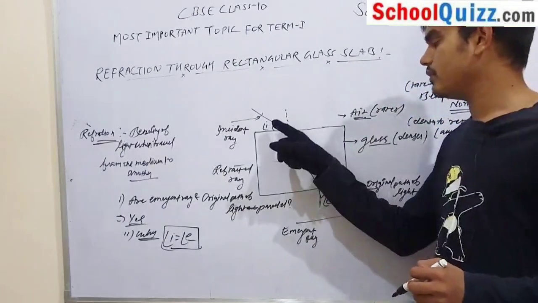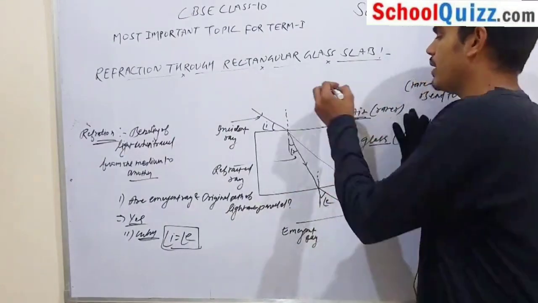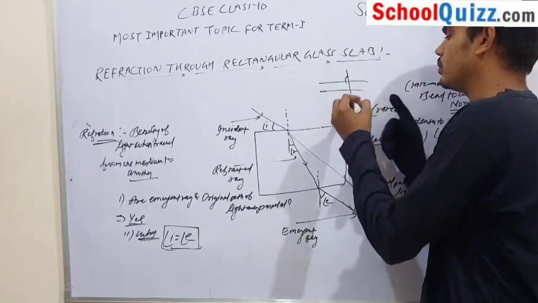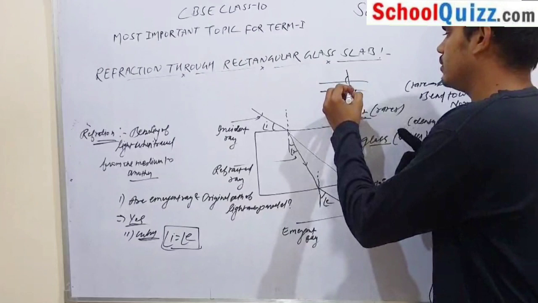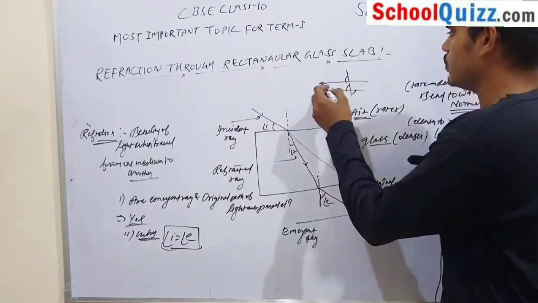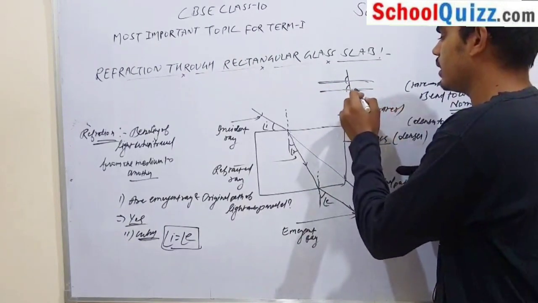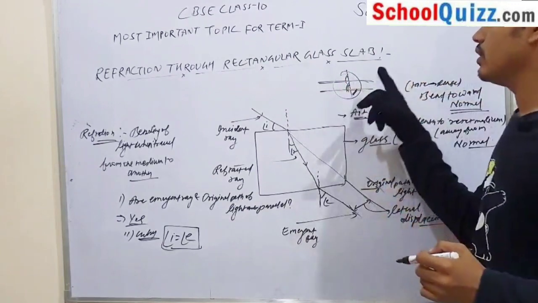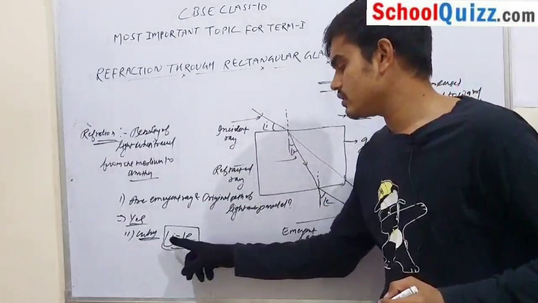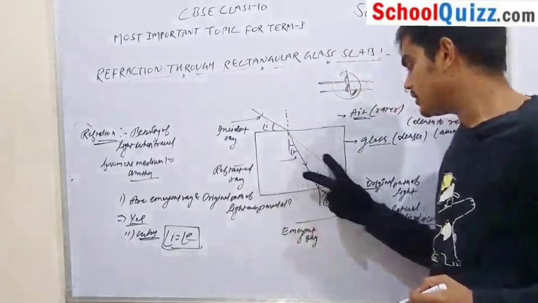Why are these parallel? This angle and this angle are alternate angles. This is the vertically opposite angle, and these angles are alternate. So according to geometry, the angle of incidence is equal to the angle of emergence, so these rays are parallel.